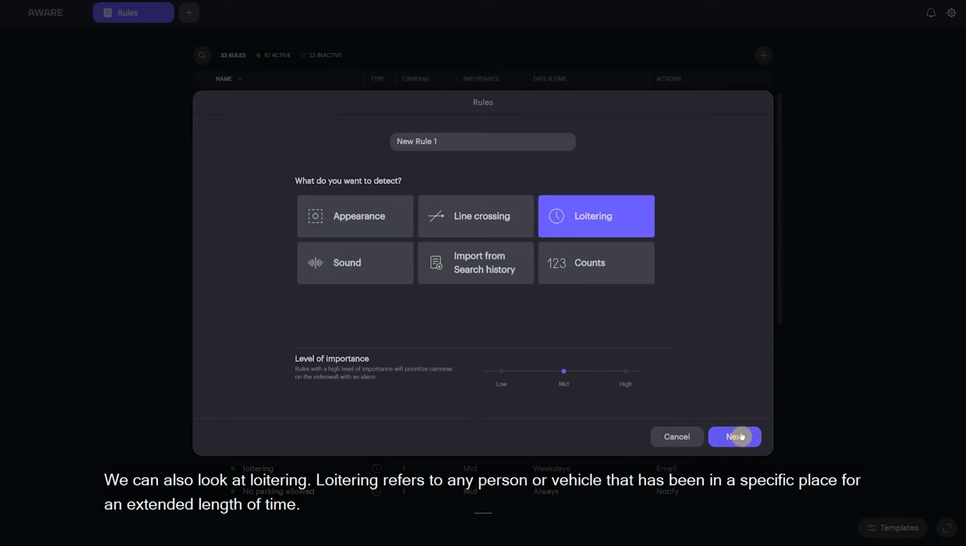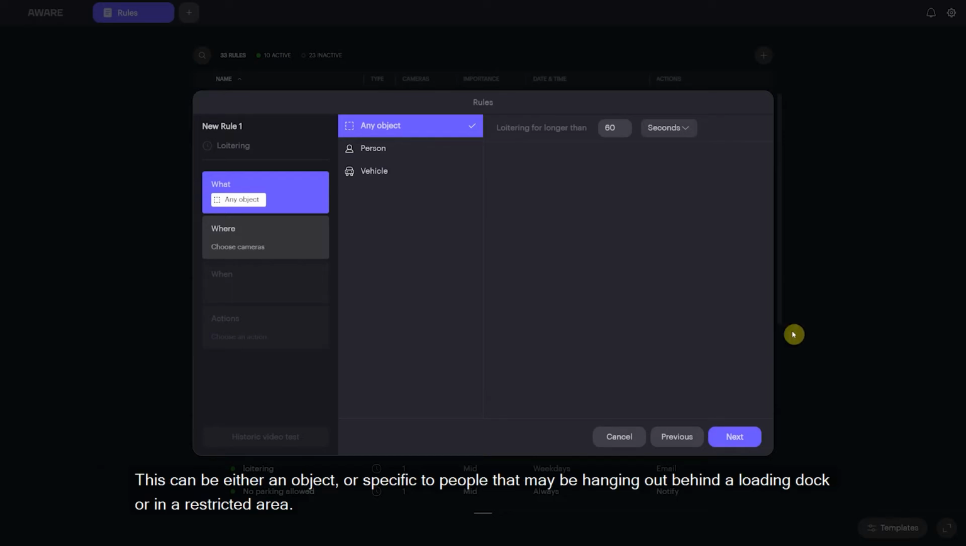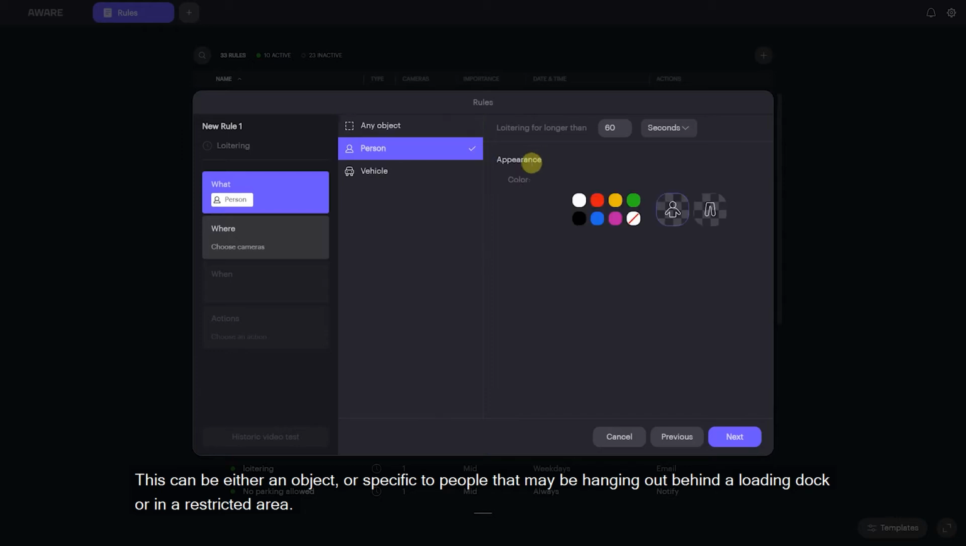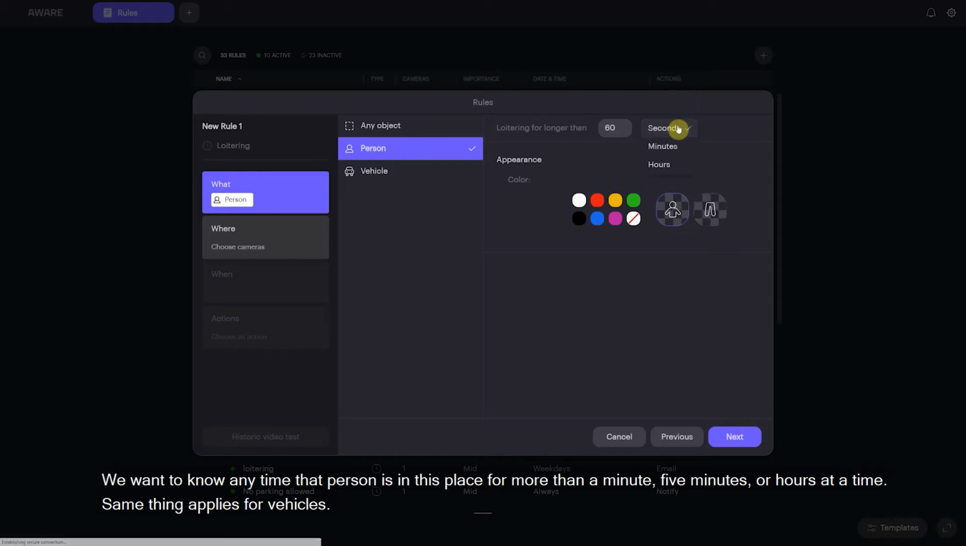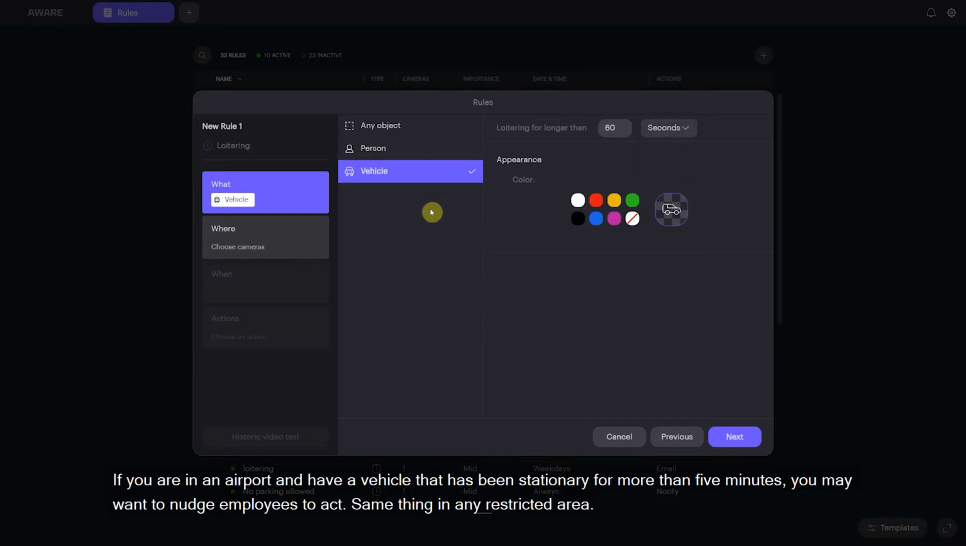We can also look at loitering. So loitering refers to any person or vehicle that has been in a specific place for an extended period of time. So this can be either any object or specific to people that may be hanging out behind a loading dock or in a restricted area. And we want to know any time that person is in this place for more than a minute, 5 minutes, hours at a time. Same thing refers to vehicles. If you are an airport and you have a vehicle that has been stationary for an excess of 5 minutes, you may want to nudge employees to take action. Same thing in any restricted area.